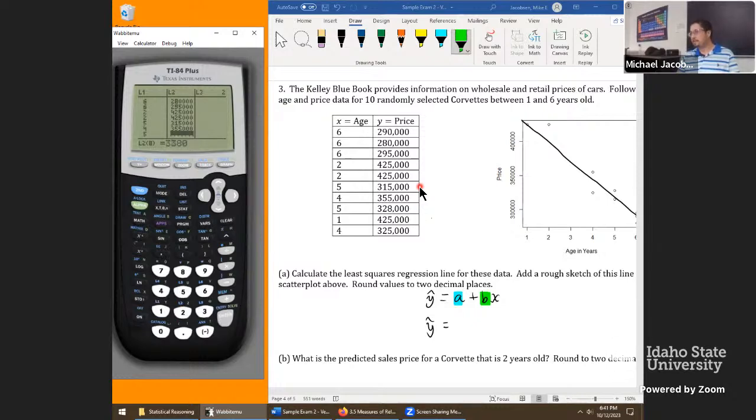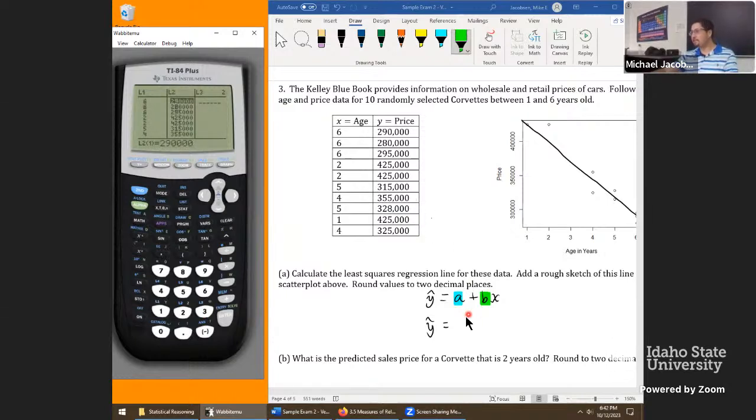Let's try that again. 328 with 3 zeros. The fortunate thing about this is data entry is part of statistics. It's just the driest part. It is a bit tedious, but it's part of the experience. 325, 325,000. And hopefully it's all in there accurately. I'll just hope for the best.